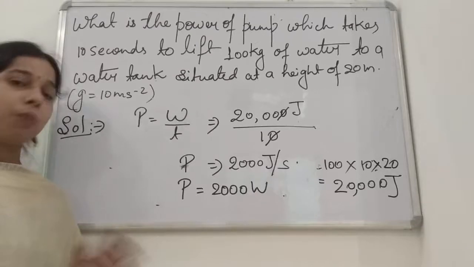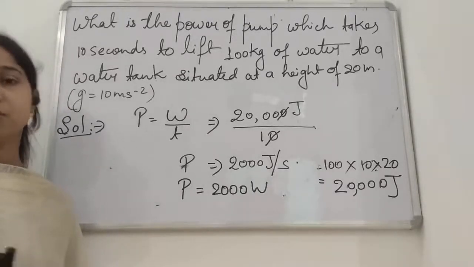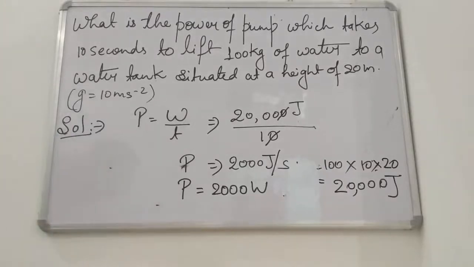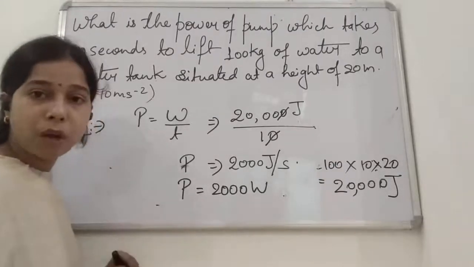Okay, so here the work is not given, so first of all we have to find the work, and on that basis we are able to find the power of the pump also, students. Now in this question, you see the answer is that power is equal to 2000 watt.